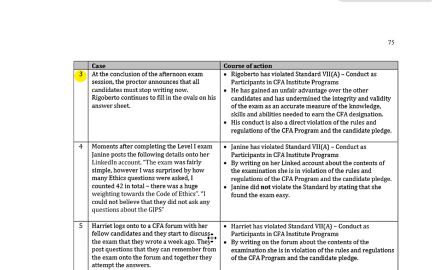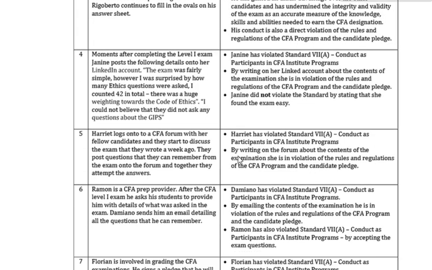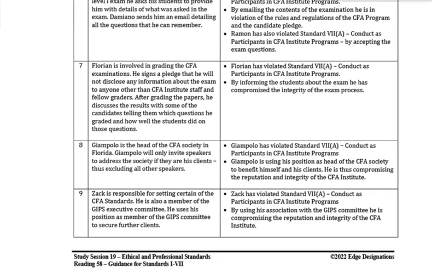He's gained an unfair advantage over the other candidates. And of course, what has he done more importantly? He's undermined the integrity and validity of the exam as an accurate measure of the knowledge, skills, and abilities needed to earn a CFA designation. His conduct is a direct violation of the rules and regulations of the CFA program and the candidate pledge. Good. Some more questions for you there.